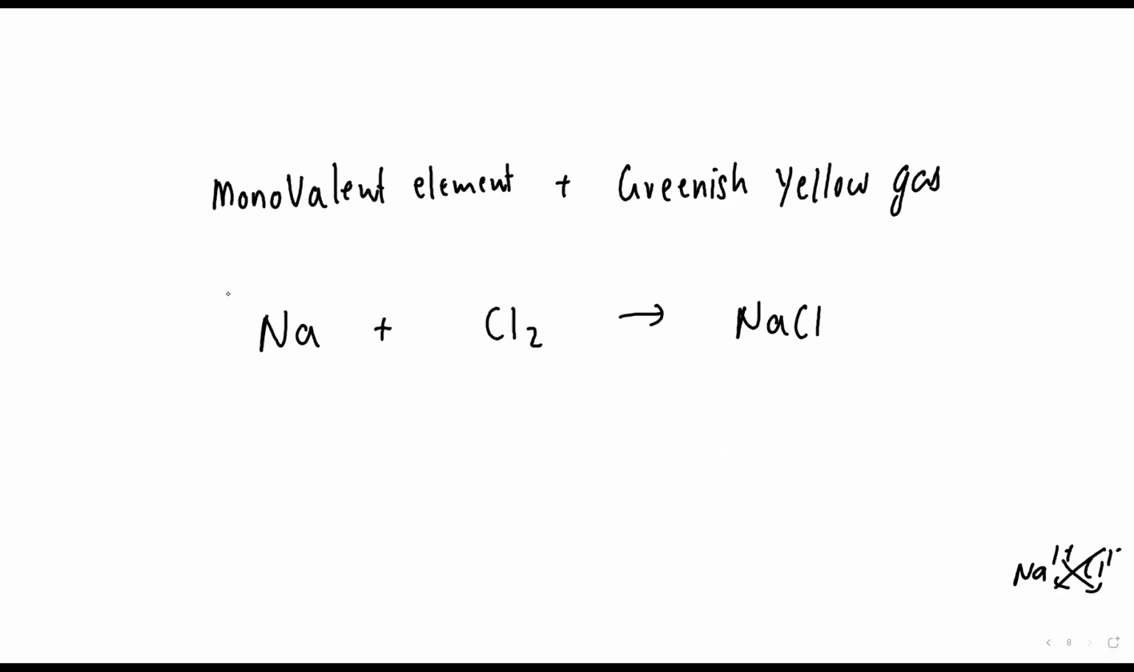Are you getting it? Now I need to balance this. Yesterday we have done this, na beta. You have to write 2 here and here it will be 2. Is this clear?